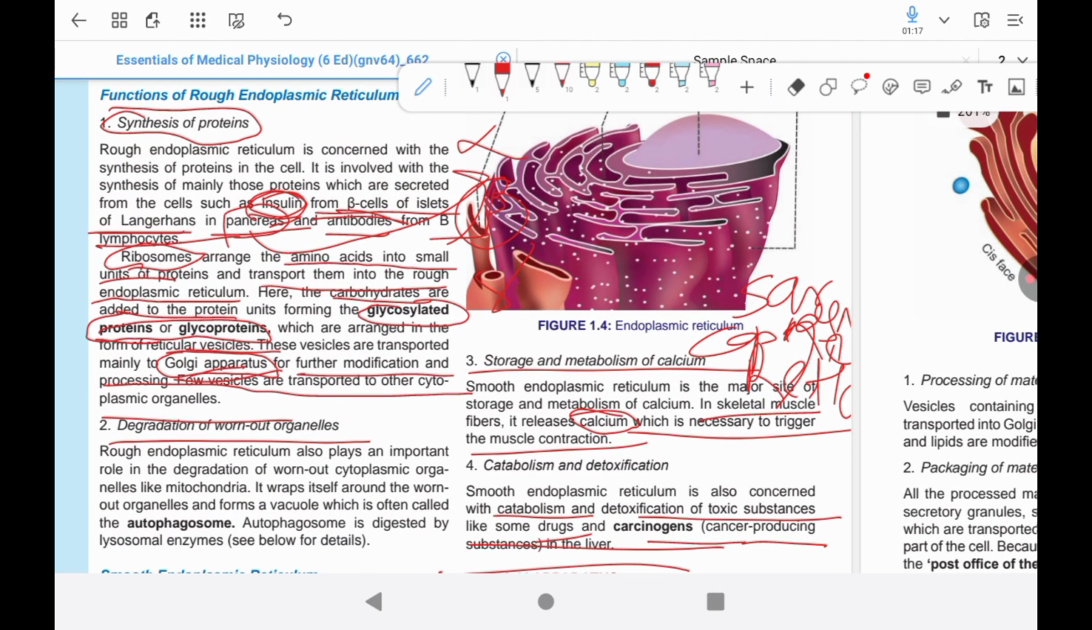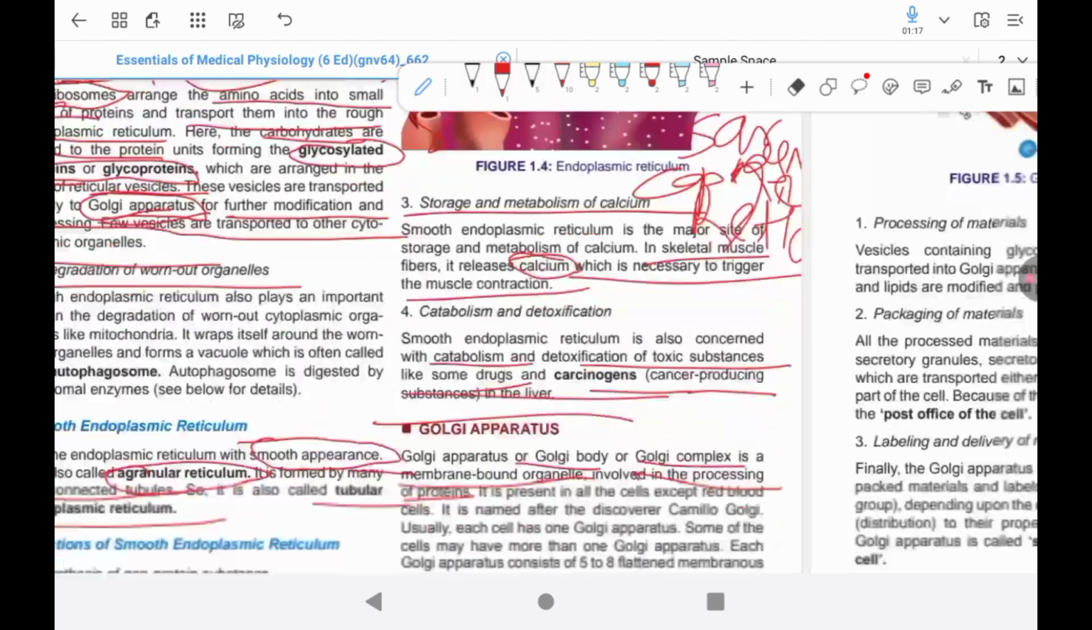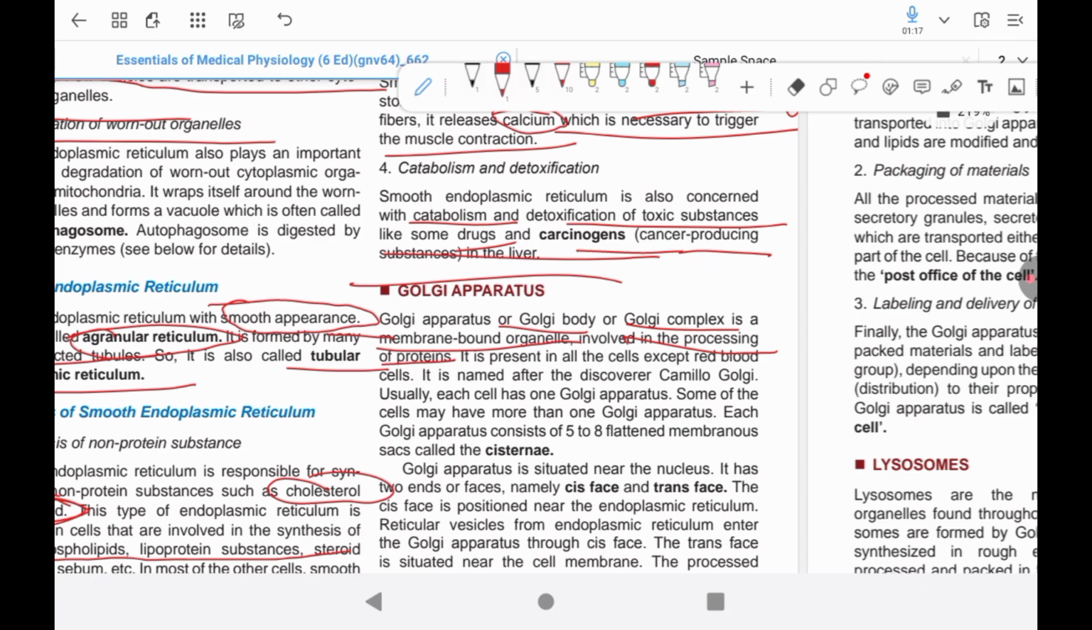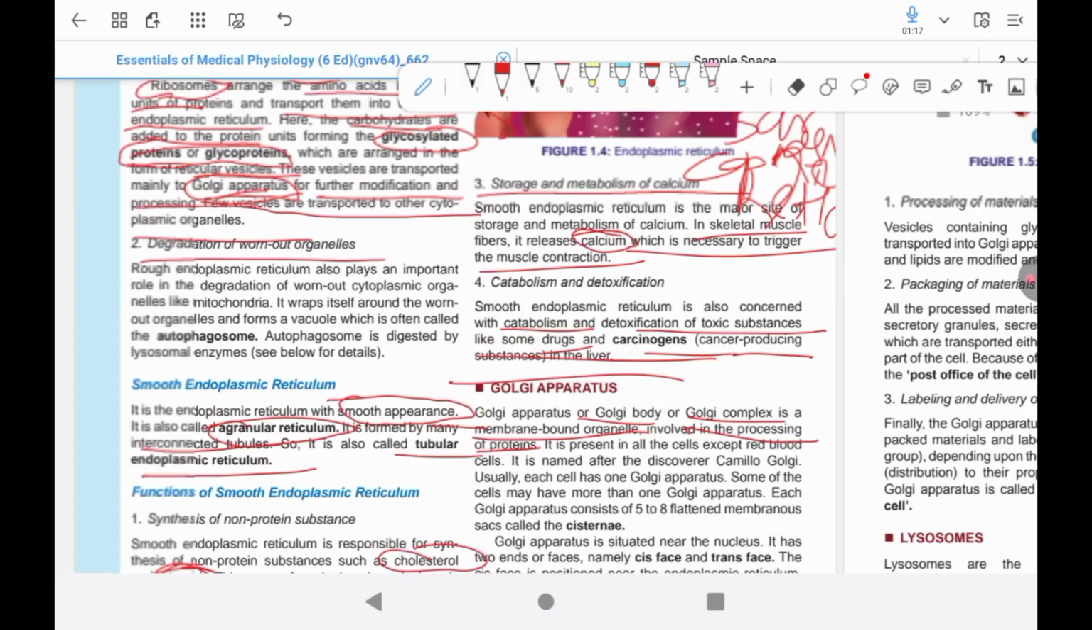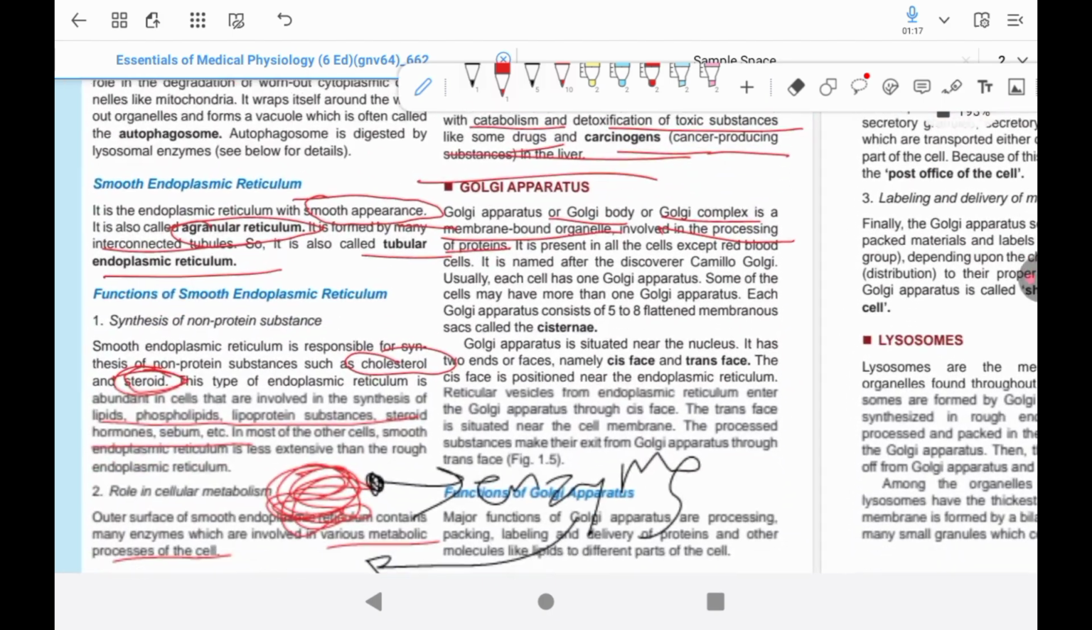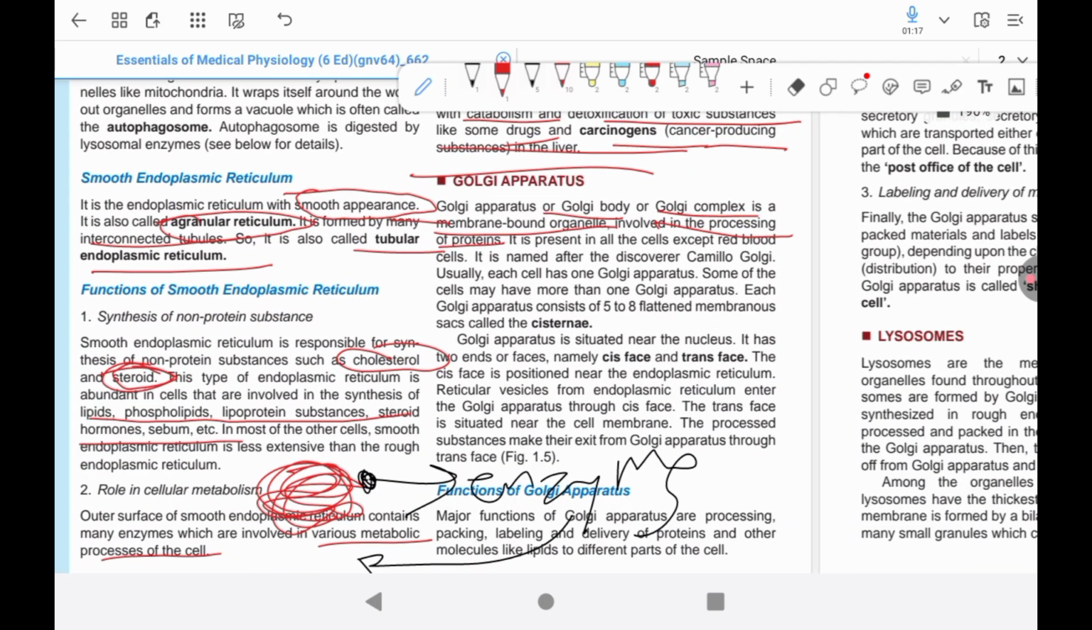The second type of endoplasmic reticulum is the smooth endoplasmic reticulum. It is also called agranular reticulum. It is also formed by many interconnected tubules, so it is also called tubular endoplasmic reticulum. It has a smooth appearance because of the absence of bead-like ribosomes on its outer surface.